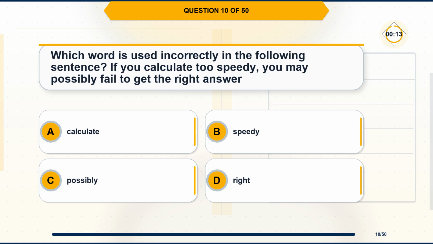Question 10. Which word is used incorrectly in the following sentence? If you calculate too speedy, you may possibly fail to get the right answer. Option A. Calculate. Option B. Speedy. Option C. Possibly. Option D. Right.